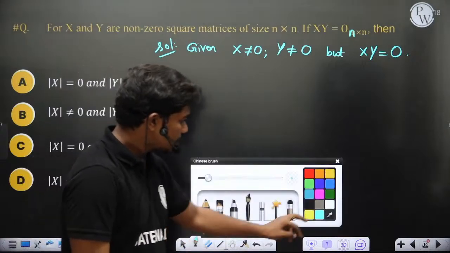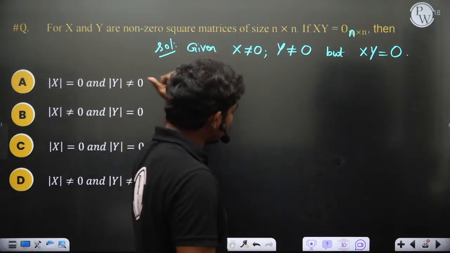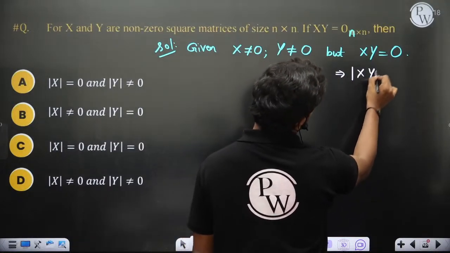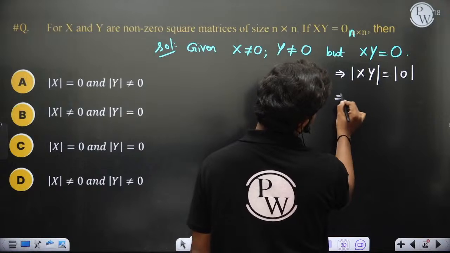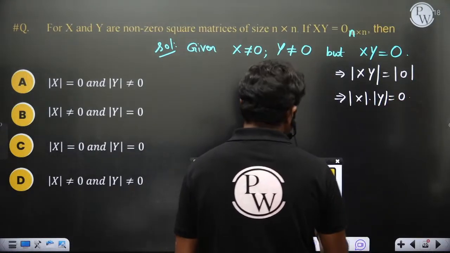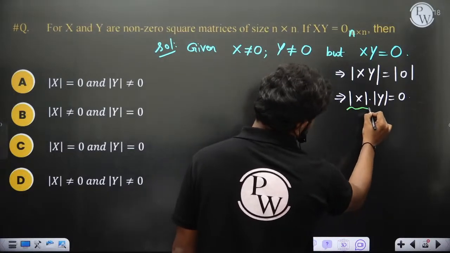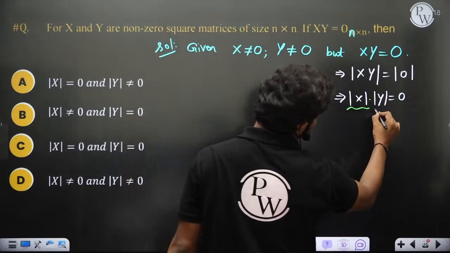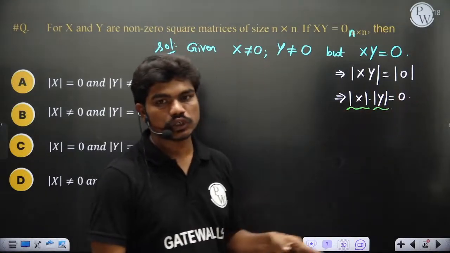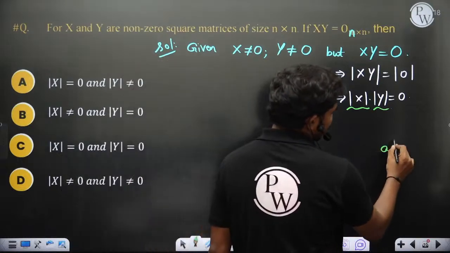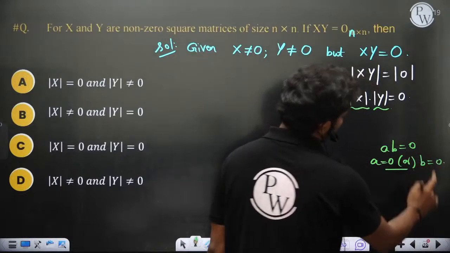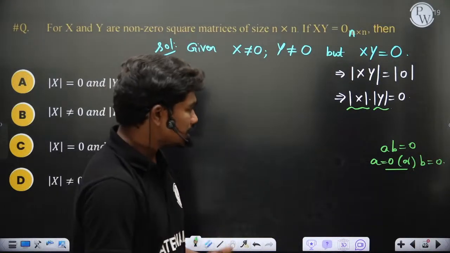Now let's see, they have given you determinant of x equal to 0, determinant of y not equal to 0. First of all, if you apply determinant on both sides of this equation, determinant of xy is equal to determinant of the null matrix. This implies determinant of x into determinant of y is equal to 0. Since determinant of matrix x is some number and determinant of matrix y is also some number, the product of these two numbers is equal to 0. It's equivalent to writing a into b equal to 0, so either a equal to 0 or b equal to 0. In scalars, this is what you get.